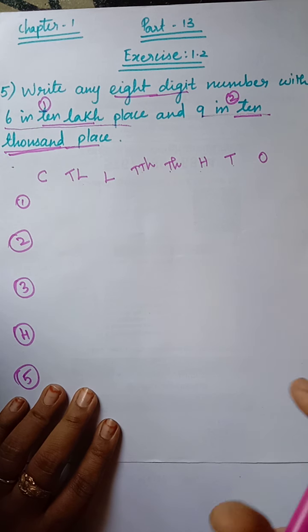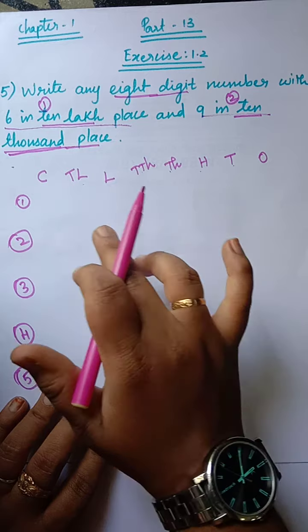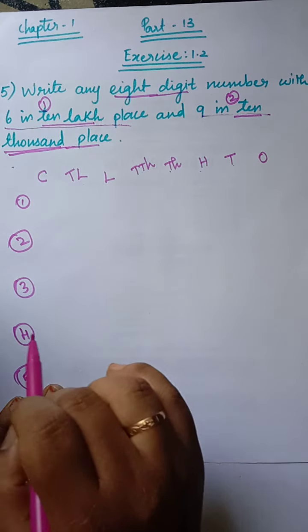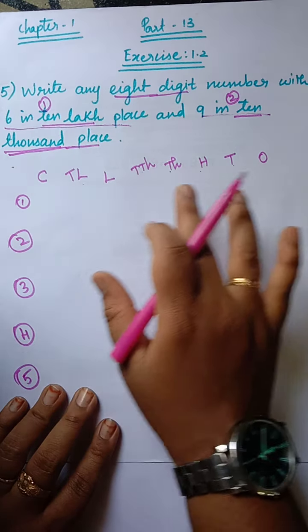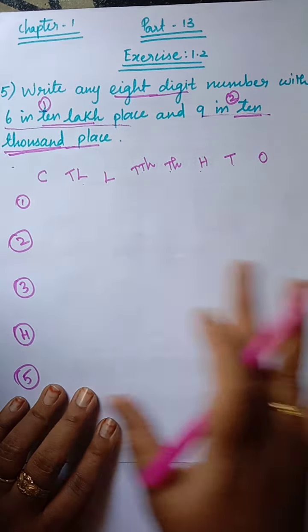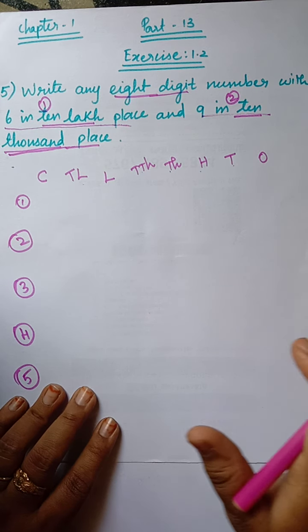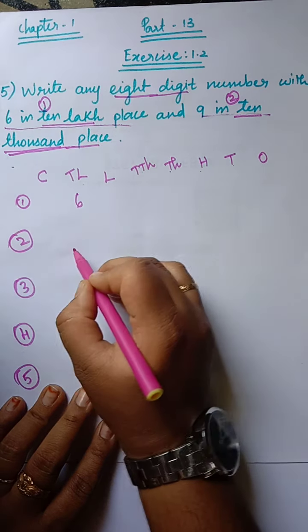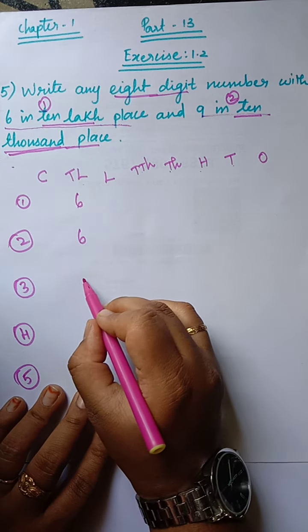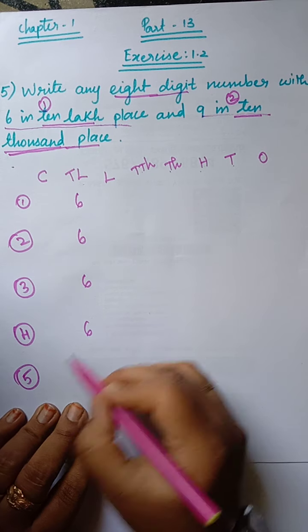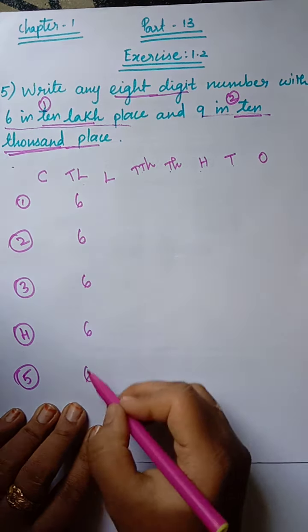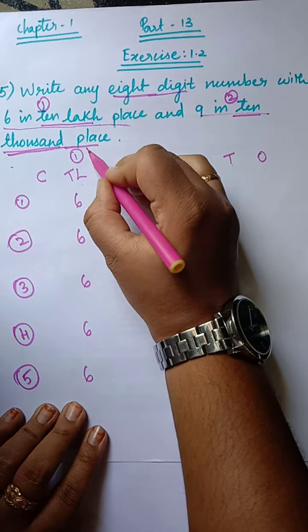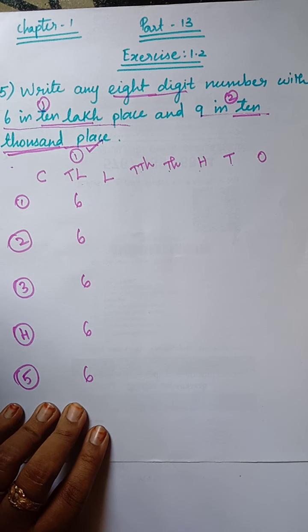Now we write that 6 in the 10 lakh place. So the first rule has been completed.